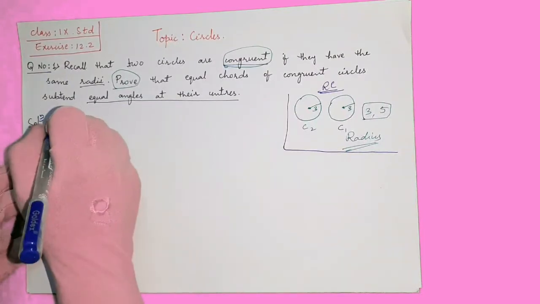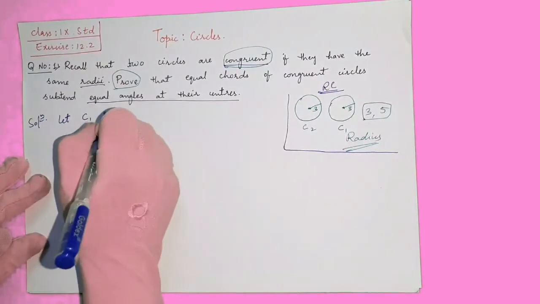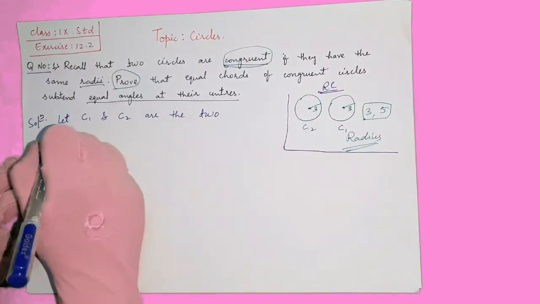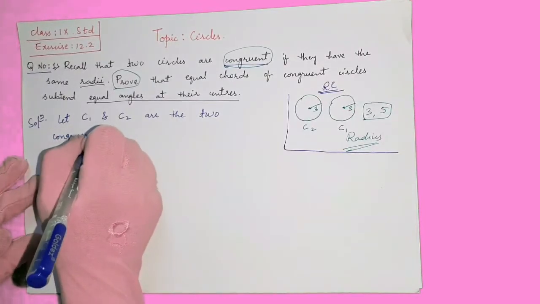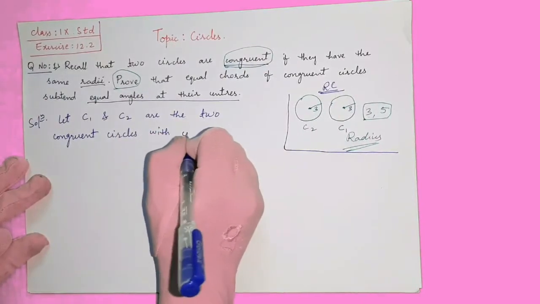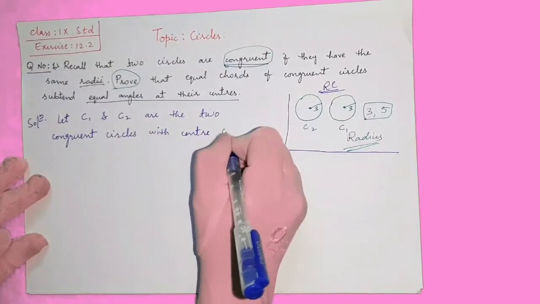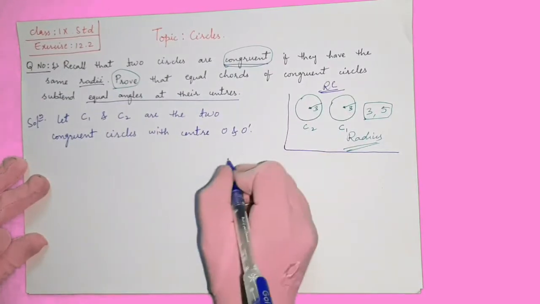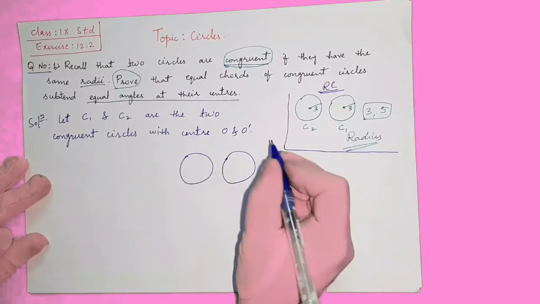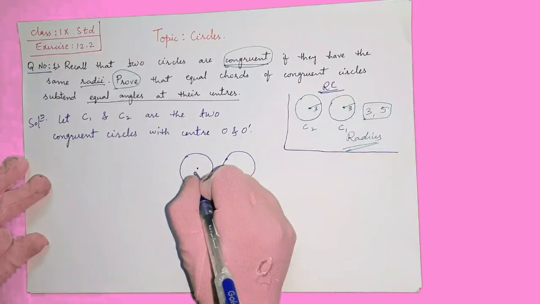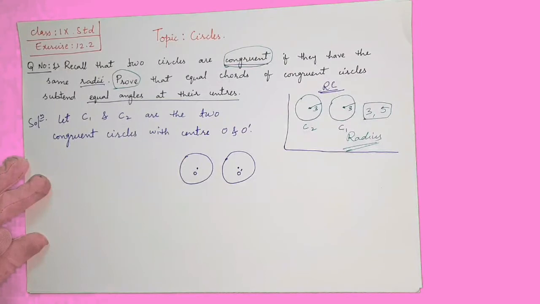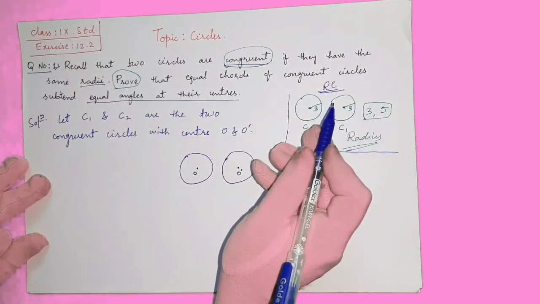So let C1 and C2 be two congruent circles with centers O and O dash. So the two circles we are considering are congruent circles, meaning they will be exactly the same if you place them on one another, and one circle we take with center O and the other with center O dash. Now it is asking about equal chords of congruent circles.